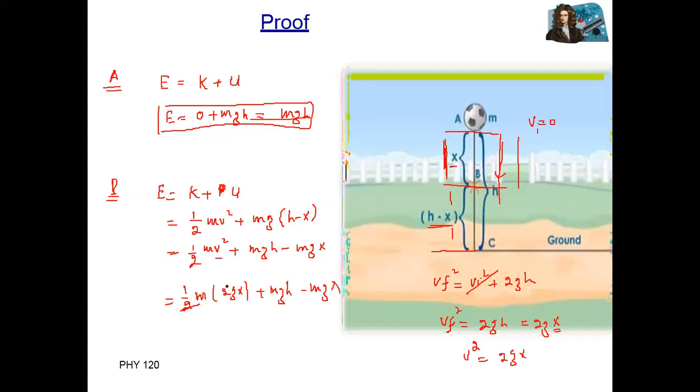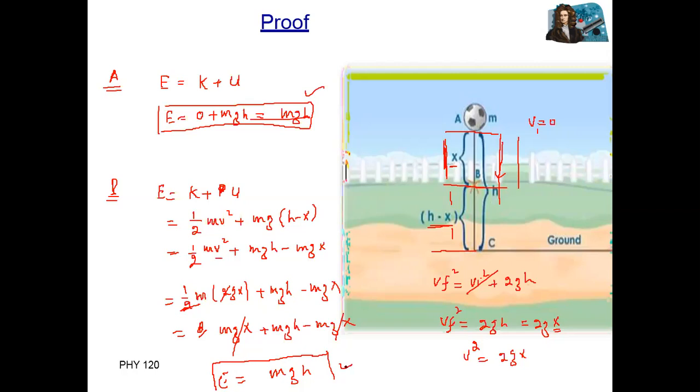So 2 cancels with 2. We have only mgx plus mgh minus mgx. So mgx cancels with mgx. So what is the total energy at position B? It is mgh. So total energy remains conserved. You can see at position A, total energy is mgh. At position B, total energy is equal to mgh.